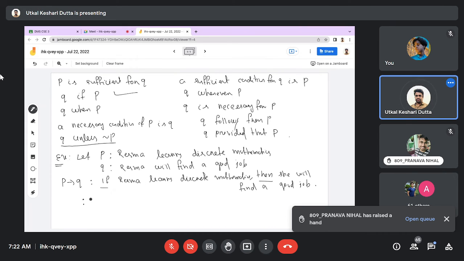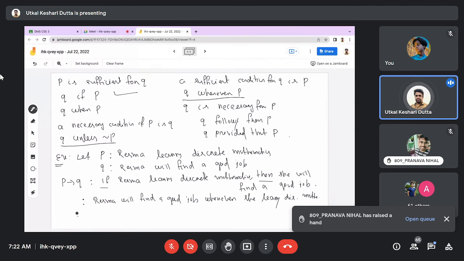That means P conditional Q. You can use this phrase, Q whenever P.